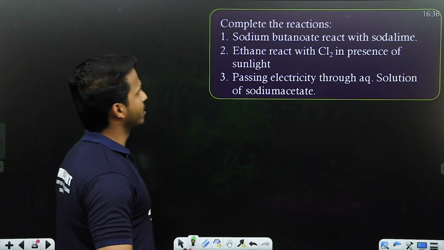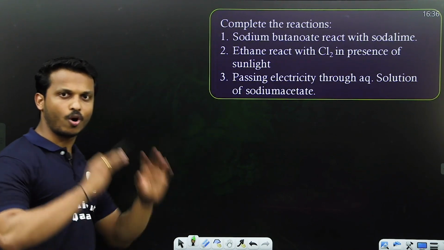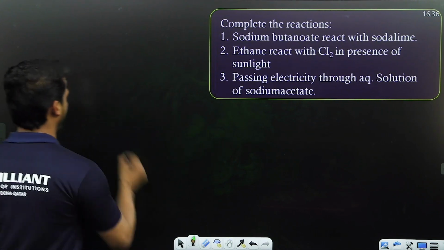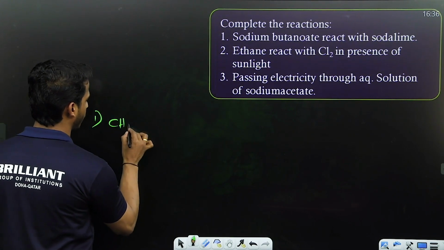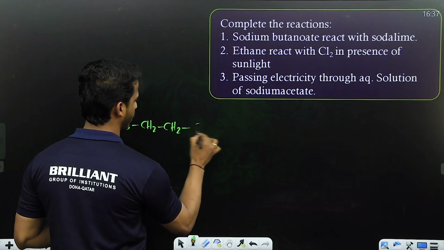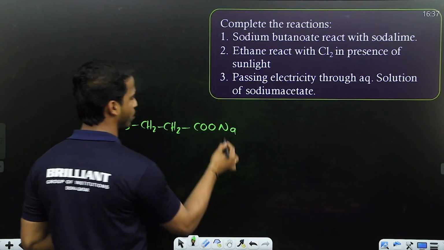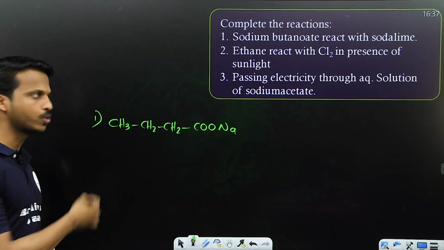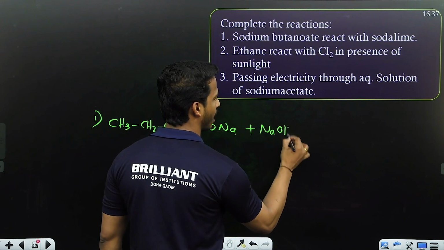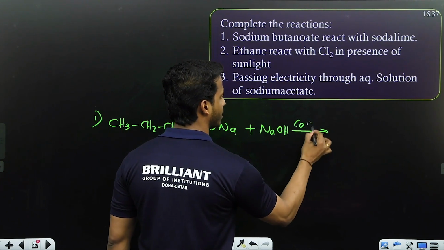Now some questions. Complete the reactions. Overall, in the alkane part, let me just conclude. Sodium butanoate. Can you say what is sodium butanoate? That is CH3CH2CH2COONa, right? Sodium salt of butanoic acid is called sodium butanoate. React with soda lime. Come on, dear all, what is soda lime? NaOH and CaO.